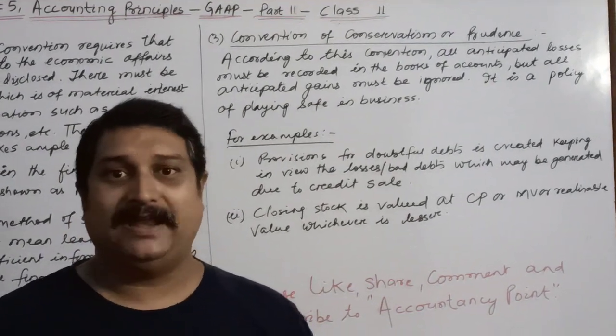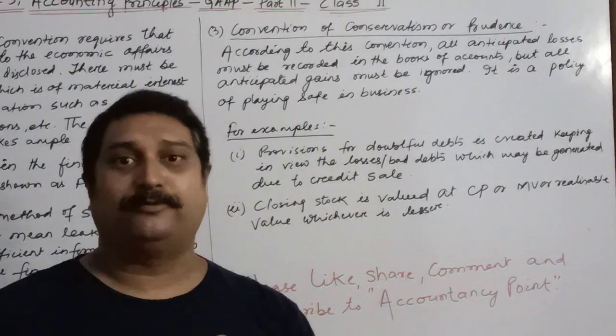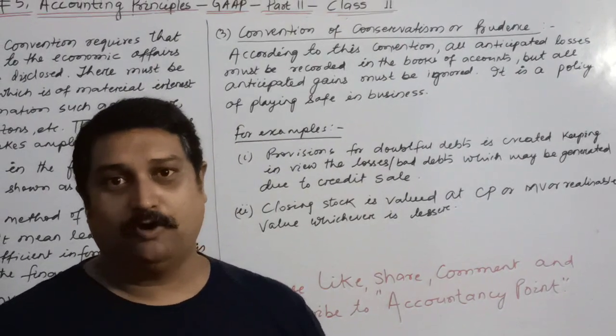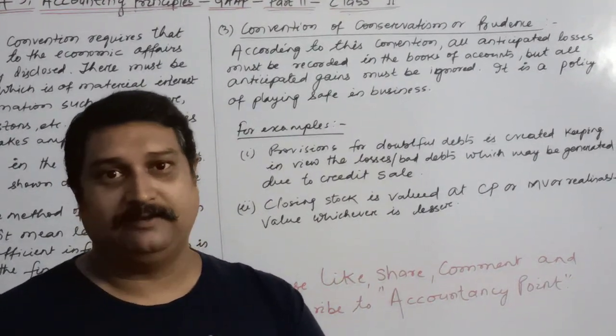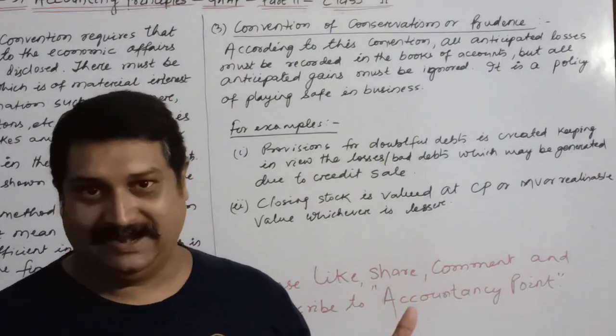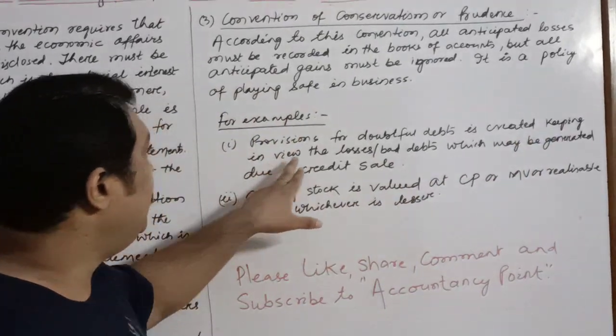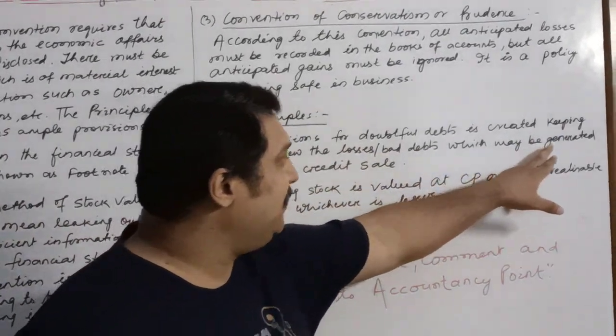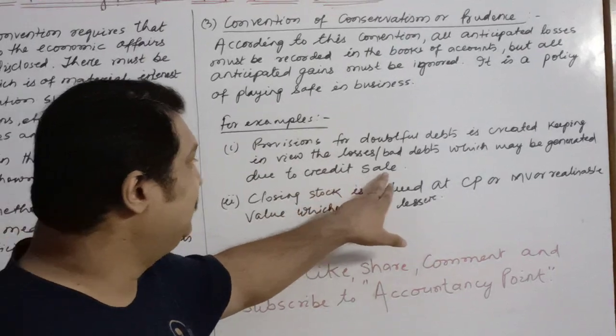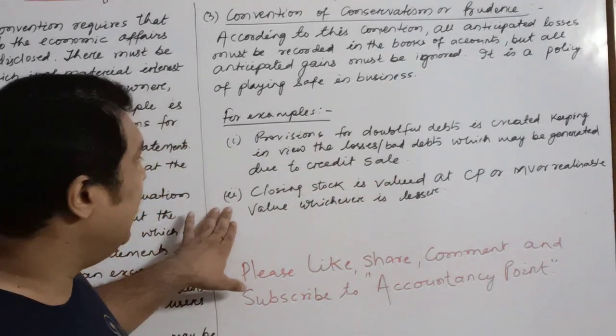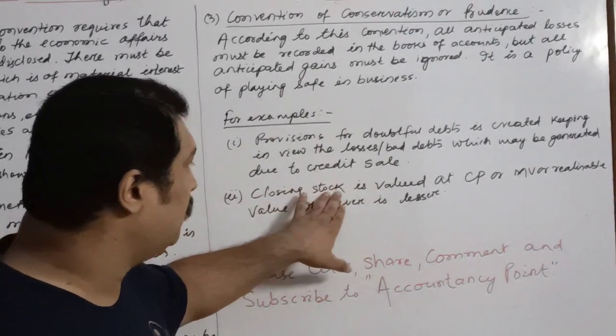So the businessman may create a provision in order to safeguard himself from the loss of bad debts. So a provision for doubtful debts is created, keeping in view the losses which may be generated due to credit sales.